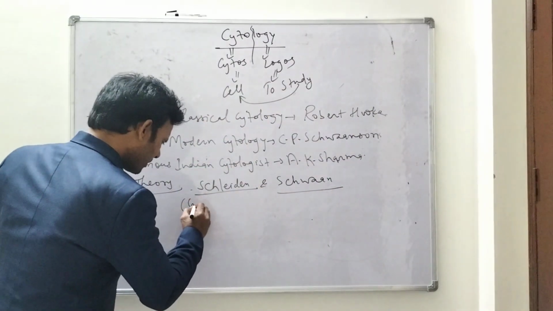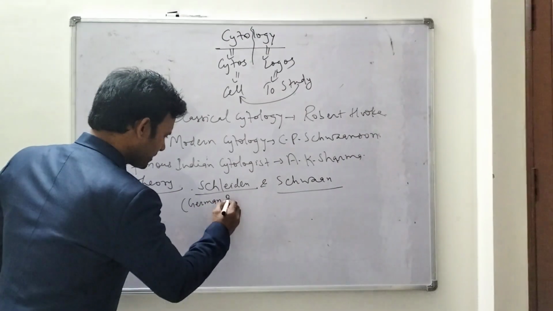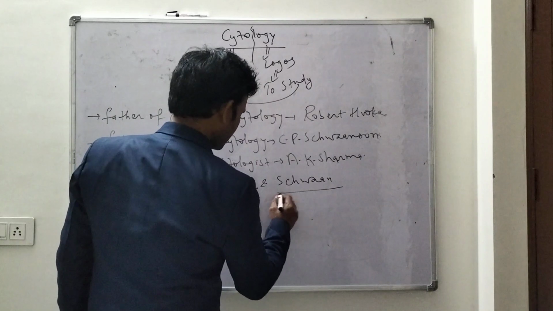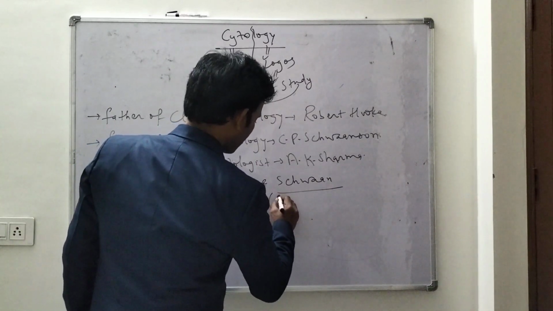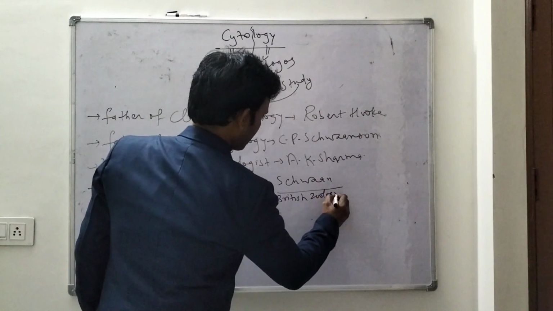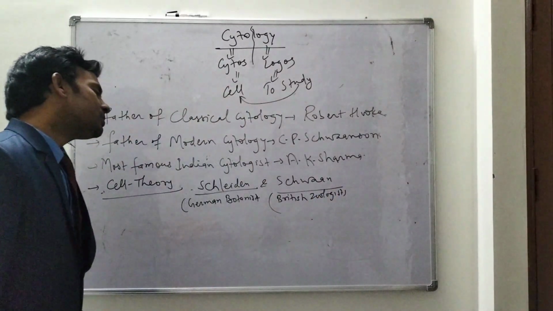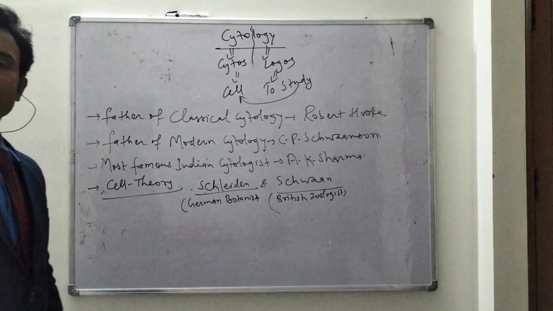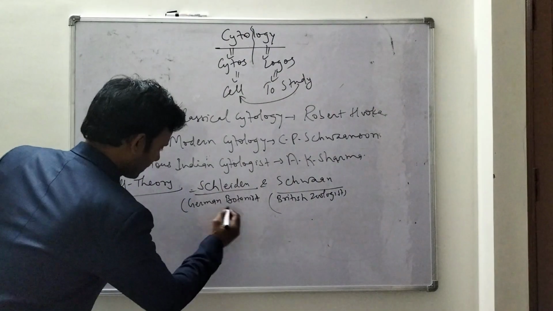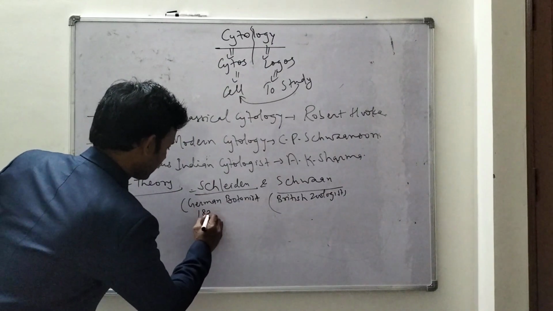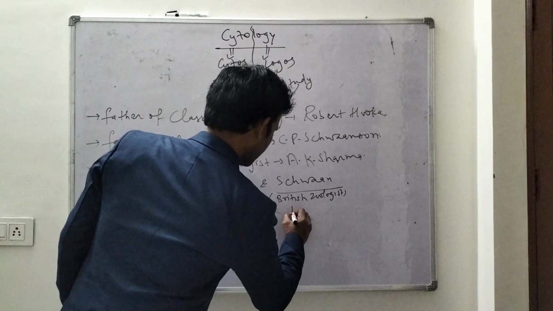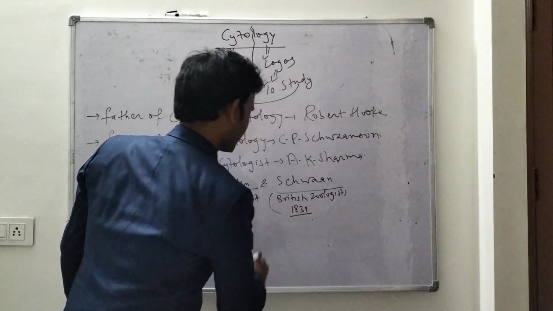Schleiden was a German botanist, and Schwann was a British zoologist. Schleiden was studying plant cells in 1838, whereas Schwann was studying animal cells in 1839.